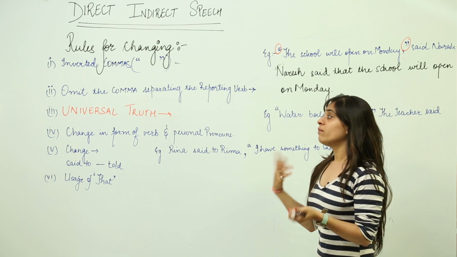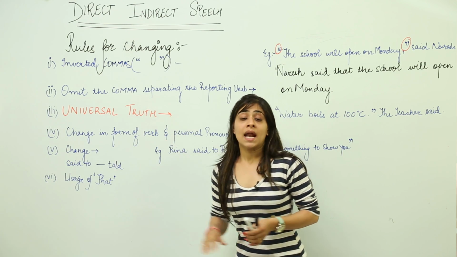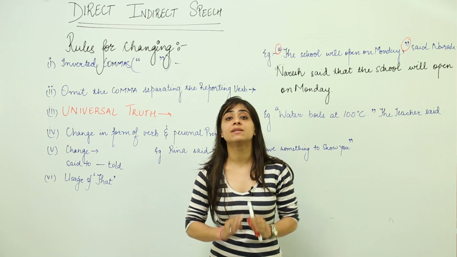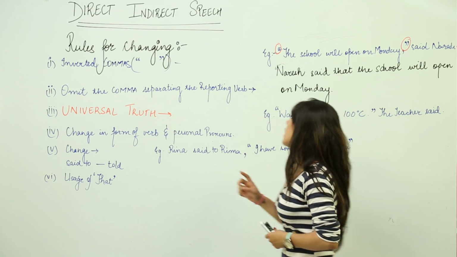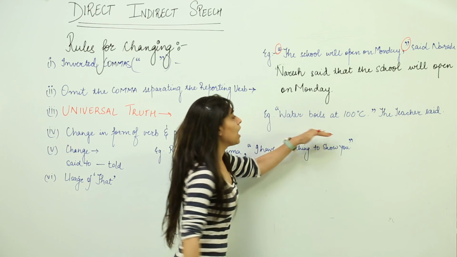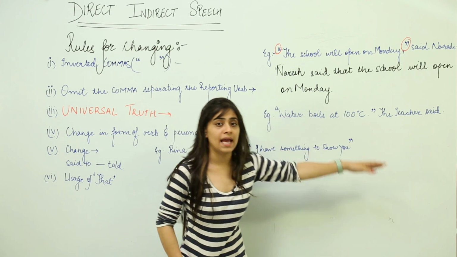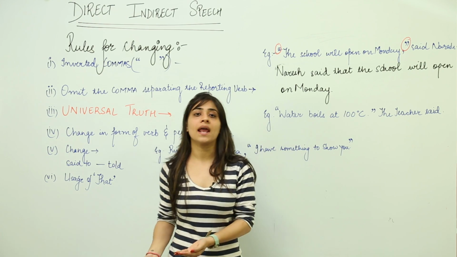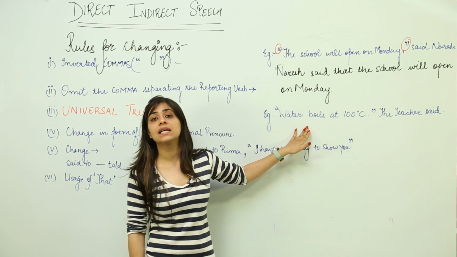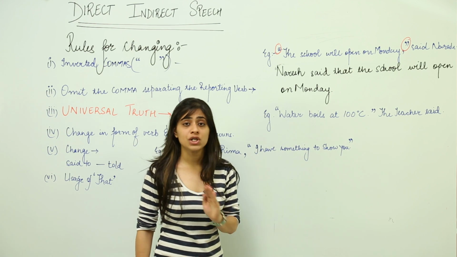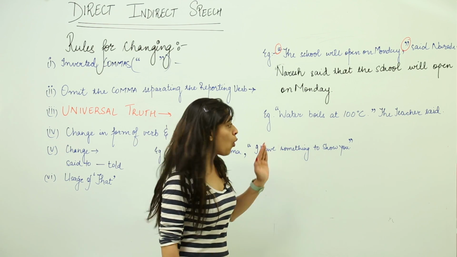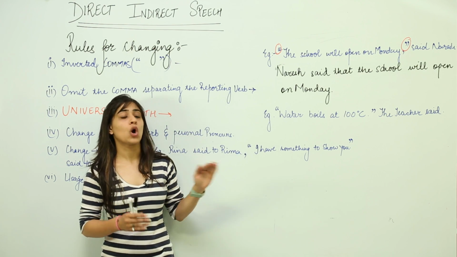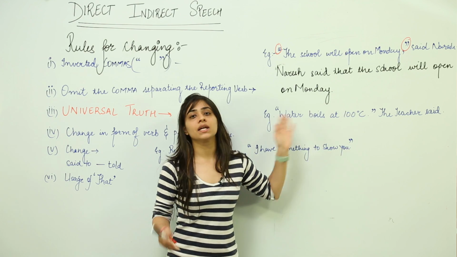Moving on to a universal truth. In the case of a universal truth, it remains the same in reported speech as well. For example, water boils at 100 degrees Celsius, the teacher said. No matter who says it, or in whatever era, water will boil at 100 degrees Celsius only. So there will be no change in verb, no change in tense. The only change here is the omission of the comma for the reporting verb and the inverted commas.